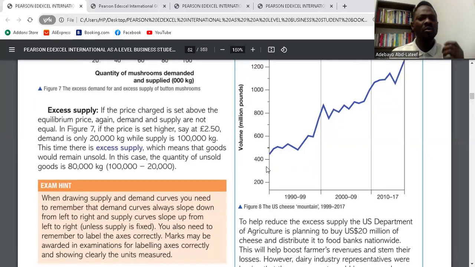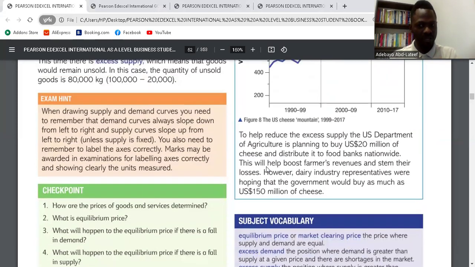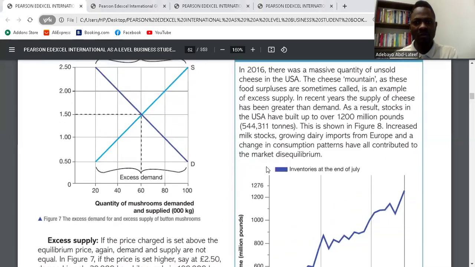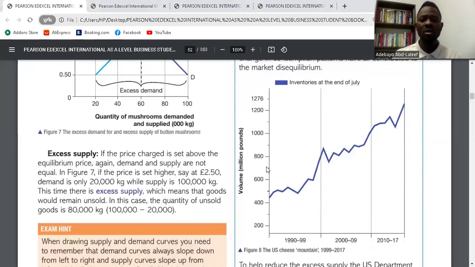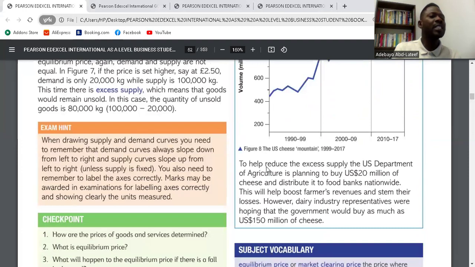So this situation can be solved. Though they didn't talk about solving the problem here, let me just explain it to you. Excess demand and excess supply can be resolved with price and quantity supplied. If it is excess supply, it means there's more supply than demand in the market. Firms can reduce their supply in the market. That will bring about the equilibrium price again, so quantity supplied will come back to equilibrium.